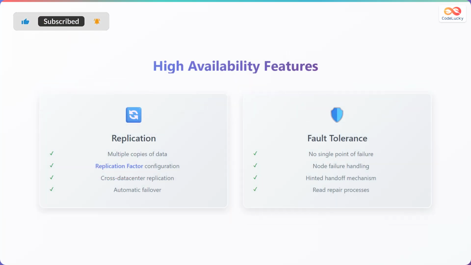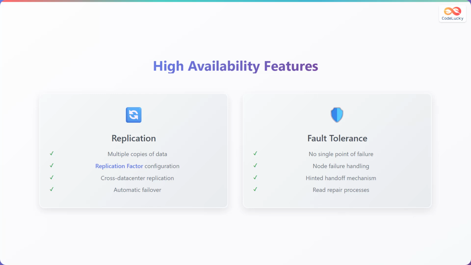Cassandra ensures high availability through robust replication and fault tolerance mechanisms. Replication creates multiple copies of data across different nodes, with the replication factor determining how many copies exist. Cross-data center replication enables geographic distribution for disaster recovery. The system provides automatic failover when nodes become unavailable.